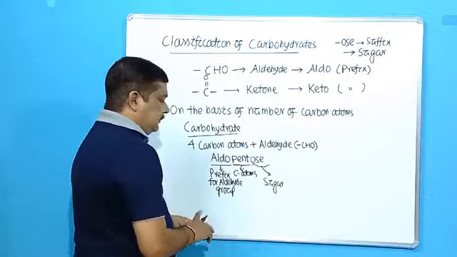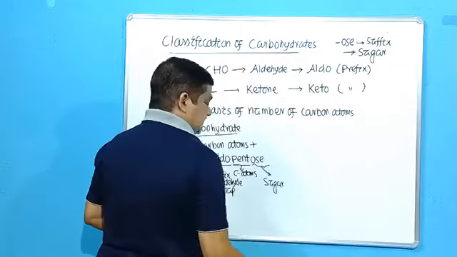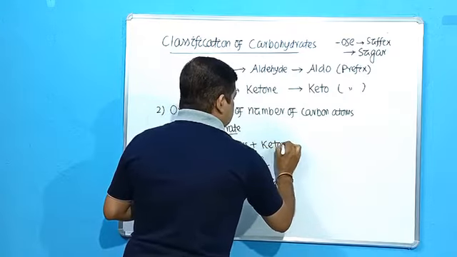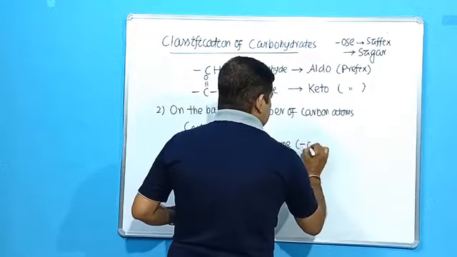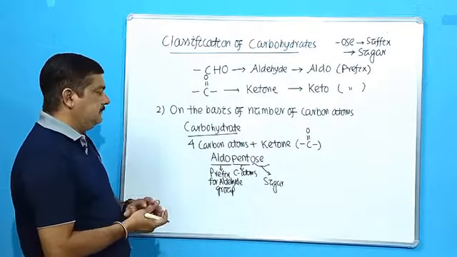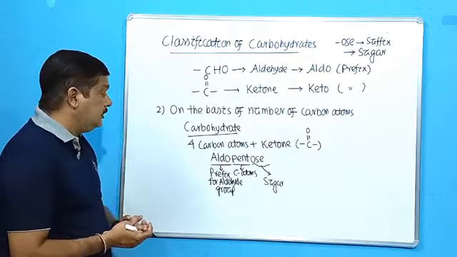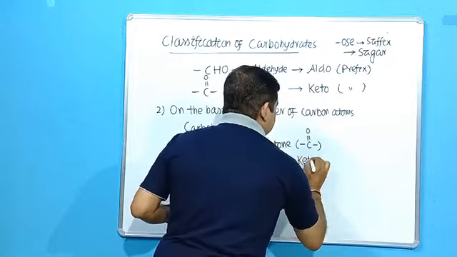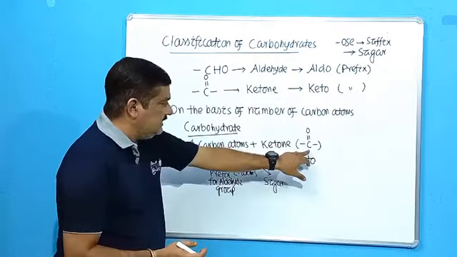Then suppose there will be 4 carbon atoms, but the functional group will be changed. Suppose it contains ketone as the functional group. Okay, ketone means you know it's bifunctional, C double bond O, this one. So let us see what will be the name. When it has aldehyde, the prefix was aldo. For ketones, the prefix will be keto. So the name will be keto for the ketone functional group. Then the number of carbon atoms is 4 here, again one more here.